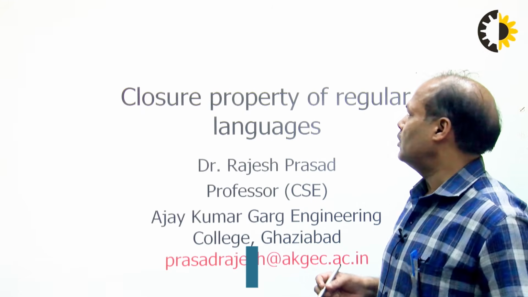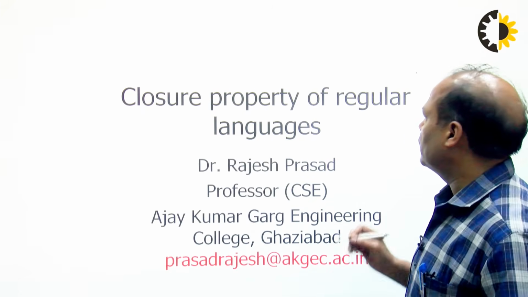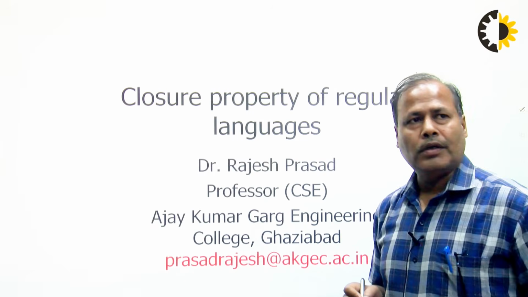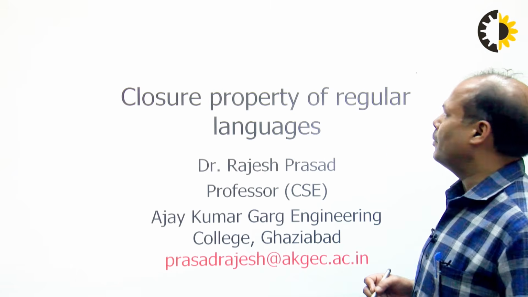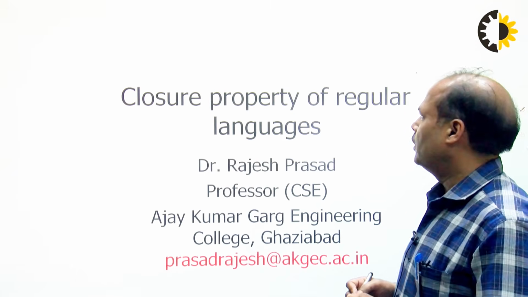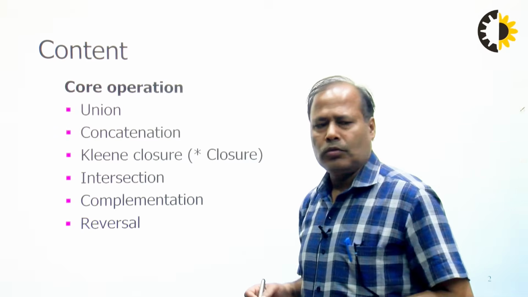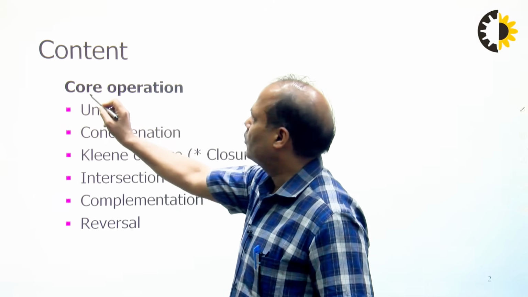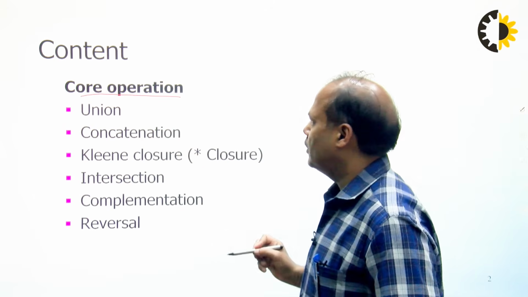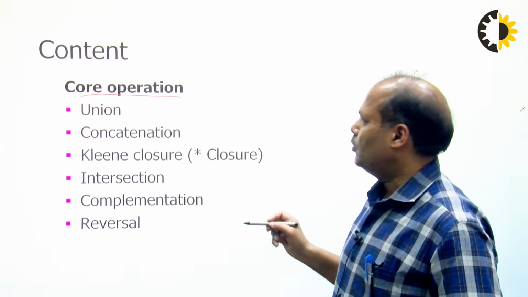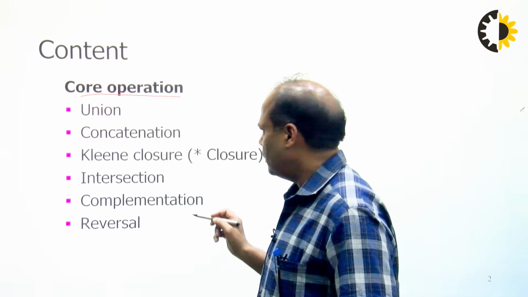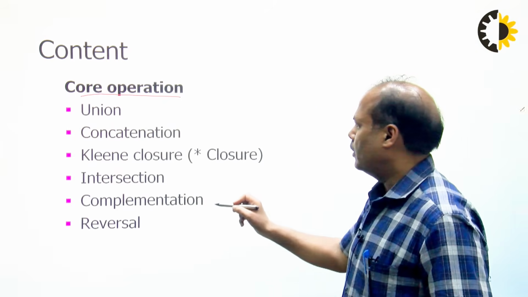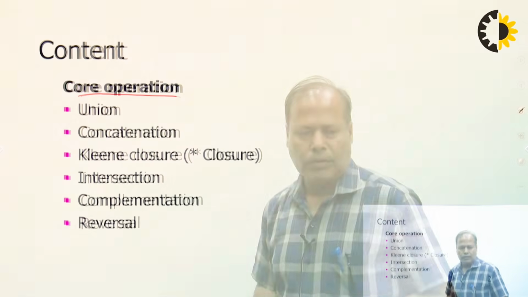So I'm going to discuss closure properties of regular languages. We know that regular languages are a special class of languages which are accepted by the finite automata. So this is the content which I'm going to discuss, and we are going to discuss core operations. The core operations will cover union, concatenation, Kleene closure, intersection, complementation and reversal.